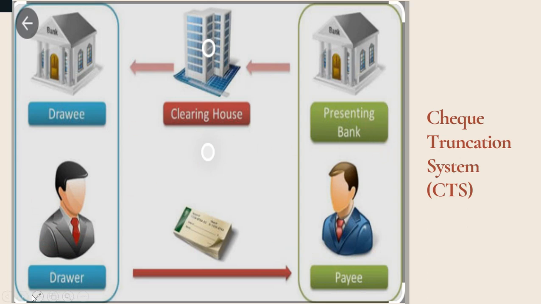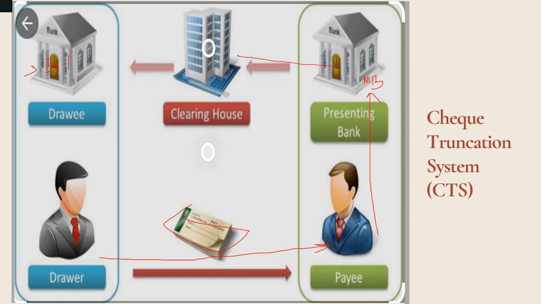For example, you have your account in State Bank of India. Consider SBI is your bank, and the payee, to whom you are issuing the check, is a person from another bank, say Bank of Maharashtra. You issue the check by signing this piece of paper to the payee, and the payee submits this check in his bank, that is Bank of Maharashtra.